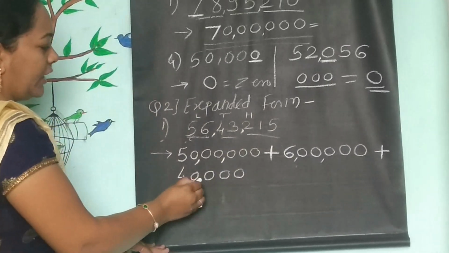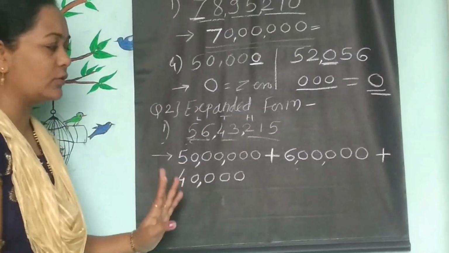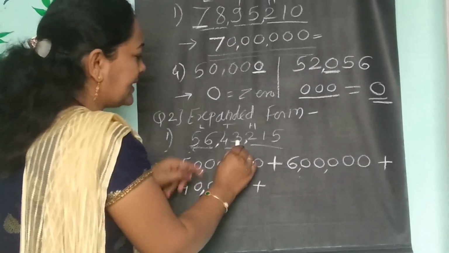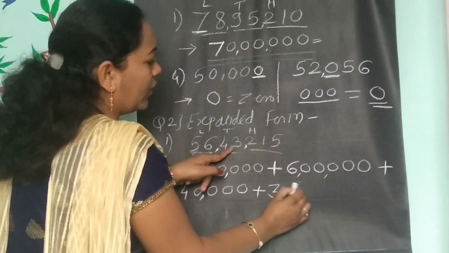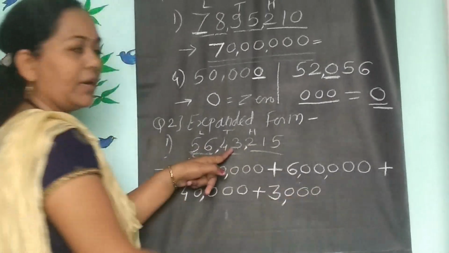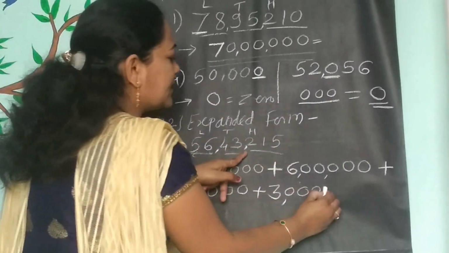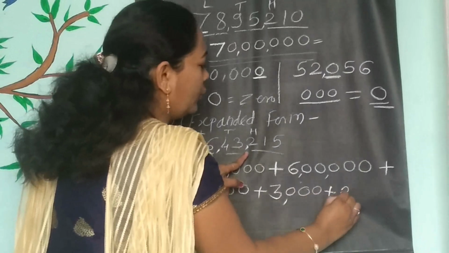1, 2, 3, comma. 40,000. Plus sign. The next digit is 3. After 3, 1, 2, 3. So give 1, 2, 3, 1, 2, 3, comma. 3,000. Next digit is 2 plus 2.